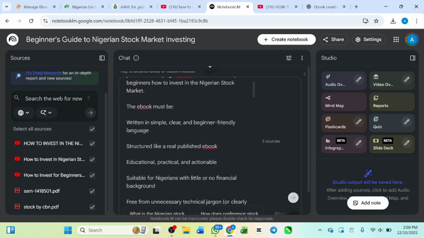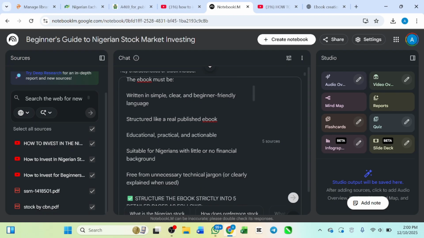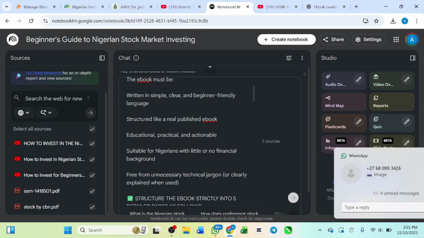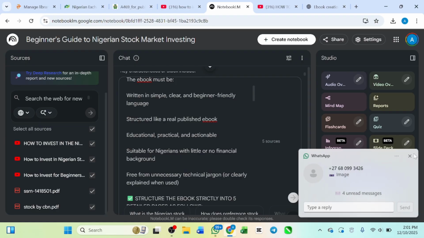Now, that is not all. The ebook must be written in simple, clear, and beginner-friendly language, and structured like a real published ebook: educational, practical, and actionable. Do you understand? This prompt is already made. After you provide your resource, all you need to do is paste my prompt, and then boom, you are going to get a good result. You don't need to panic.